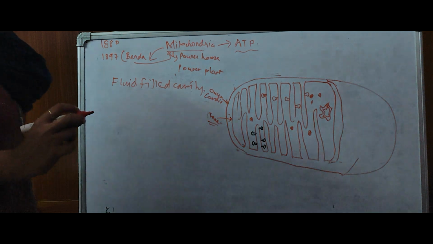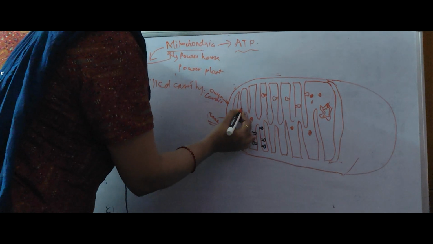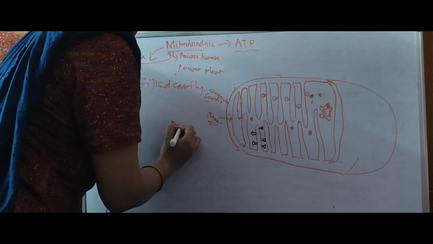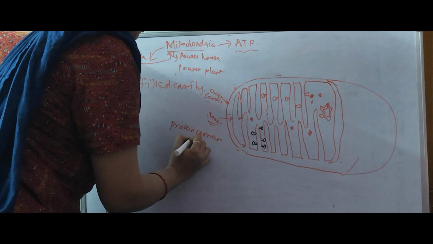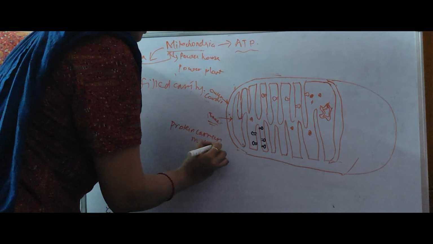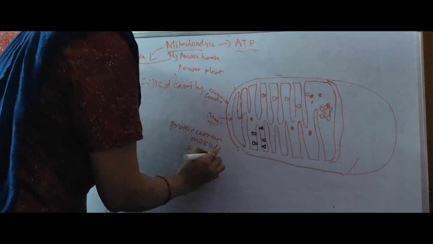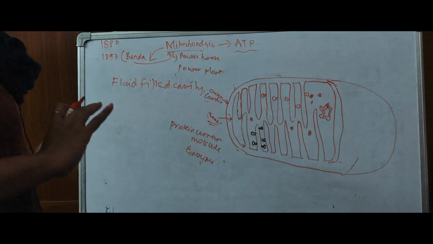The inner membrane also contains protein carrier molecules and certain enzymes that are required for different processes which occur in mitochondria.